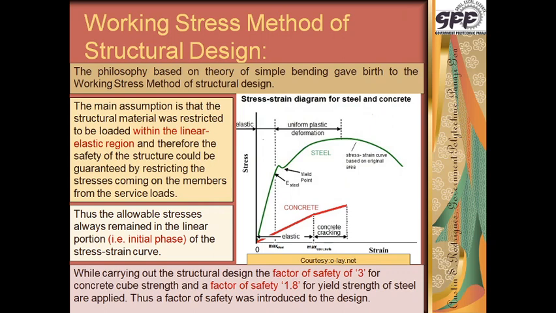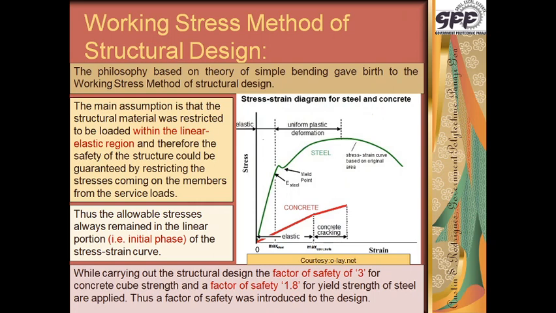What is the benefit of this? The benefit of this is we know that whenever we have the stress strain diagram drawn in the initial straight line region up to the yield point, if the load is removed, the material will bounce back again and regain its original shape and size.